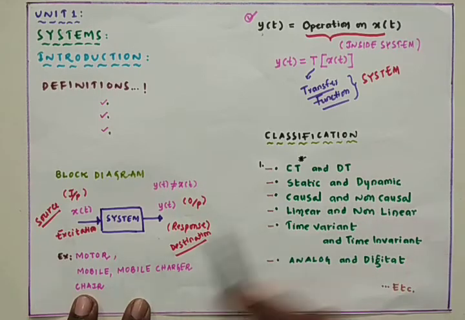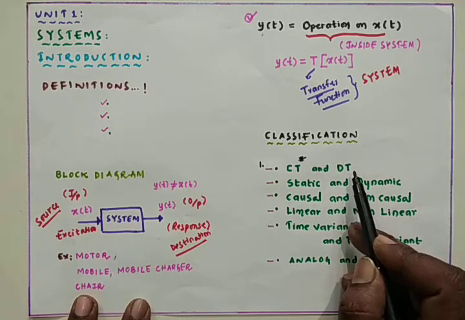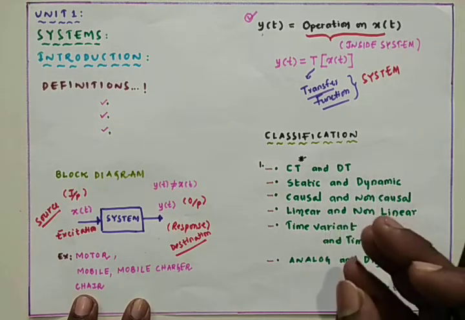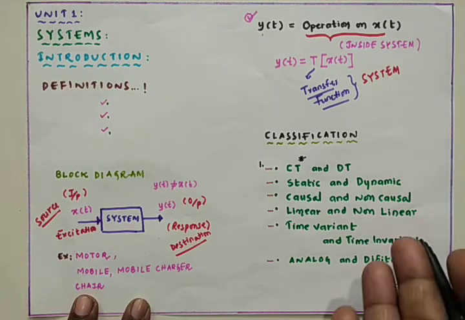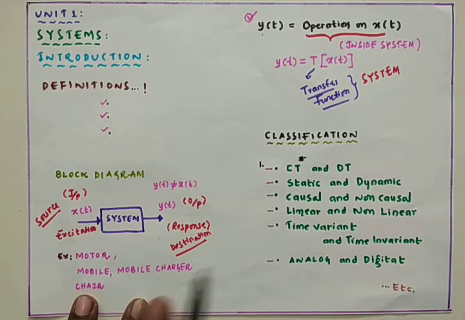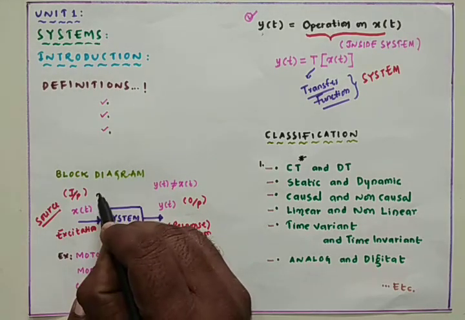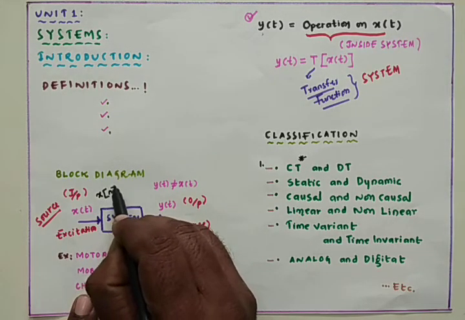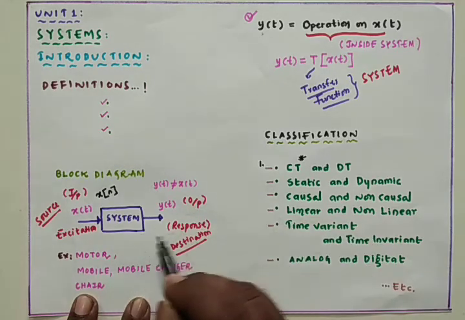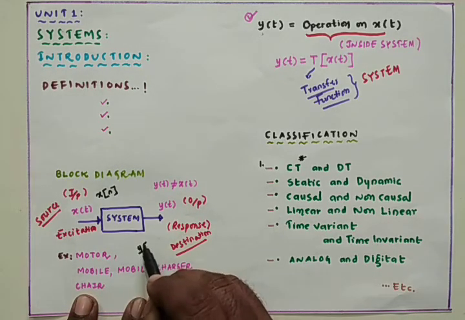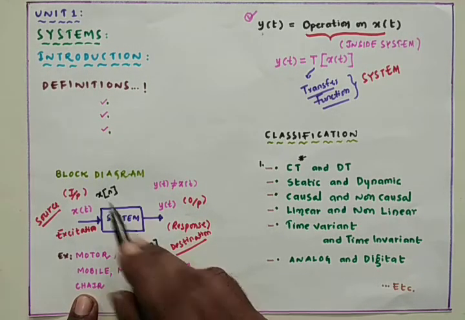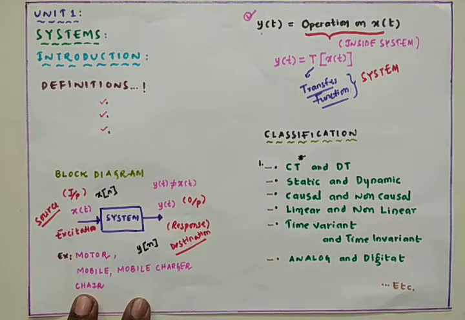Coming to the next one, the discrete time system. A discrete time system is one which completely deals with discrete signals only. That means the input is a discrete signal, denoted with x of n, we know that, and the output of that discrete system is y of n, but y of n is not equal to x of n.